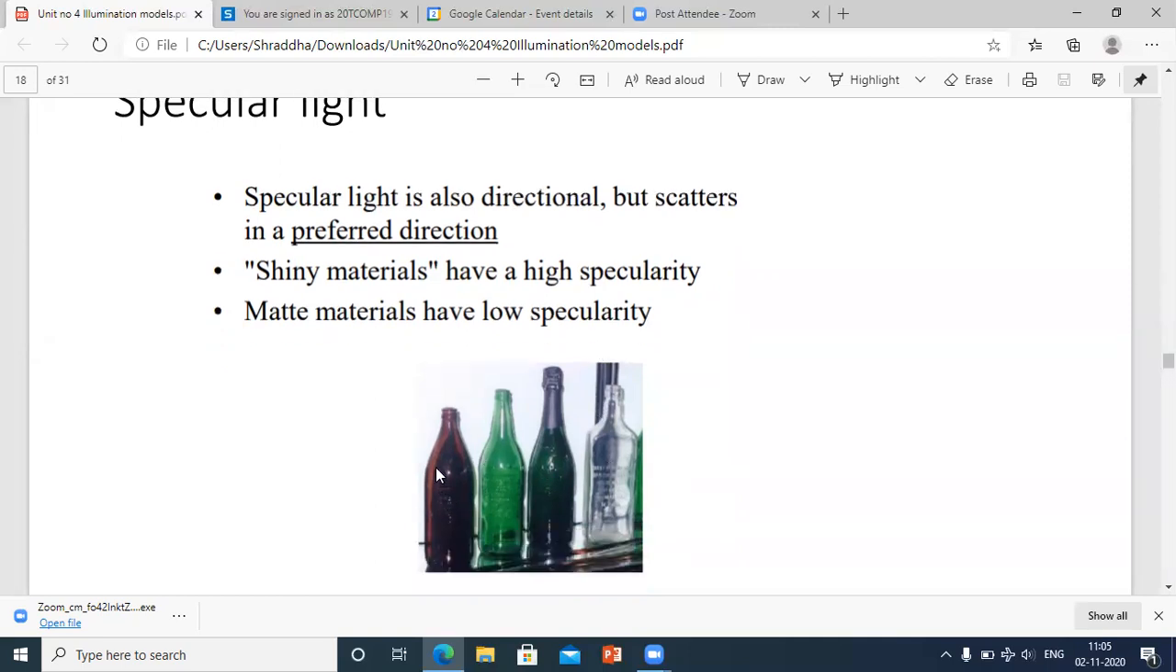Some bottles are shiny. Shiny means what? See, this brown, this purple bottle has a shiny material. It is a light, brightened up material. So it will have a high specularity. Means the light that is reflected will be high, and the case is exactly opposite if the material is matte finish, then it will have low specularity.